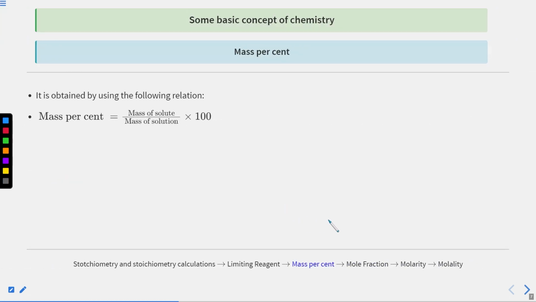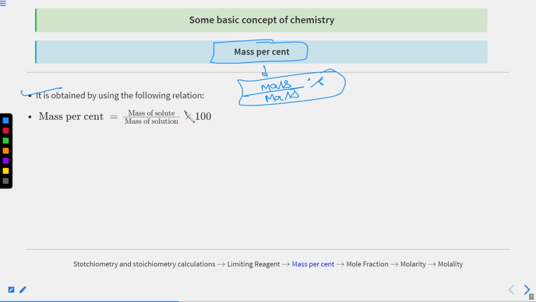So you can see here, mass percentage is obtained by the following relationship. The word is saying mass by mass percentage. How can we calculate the mass by mass percentage? Mass of solute divided by mass of solution into 100. One thing you can say like this.